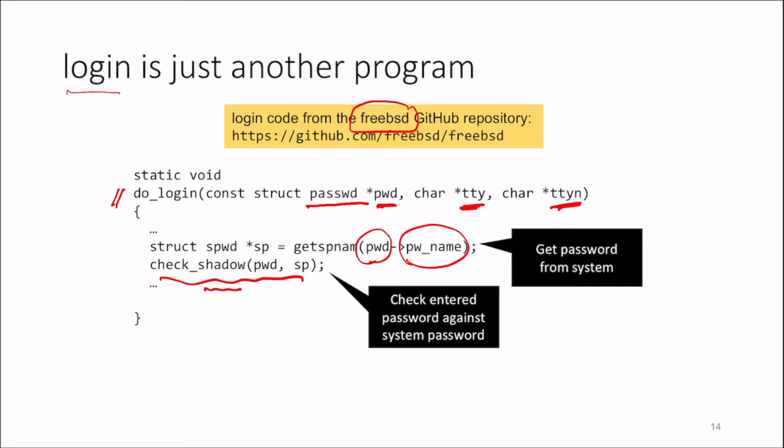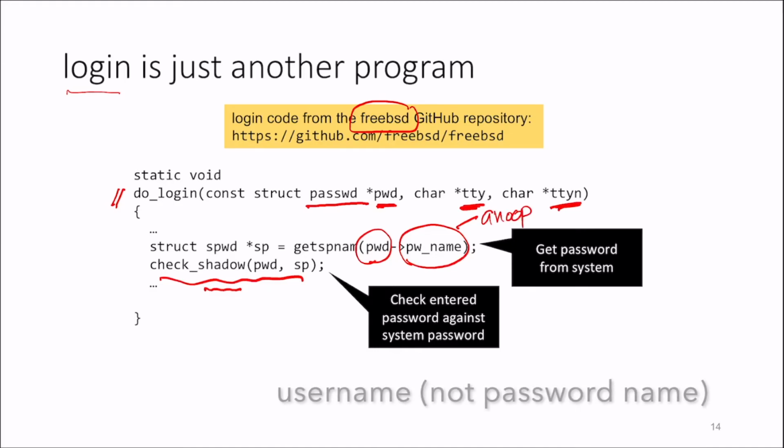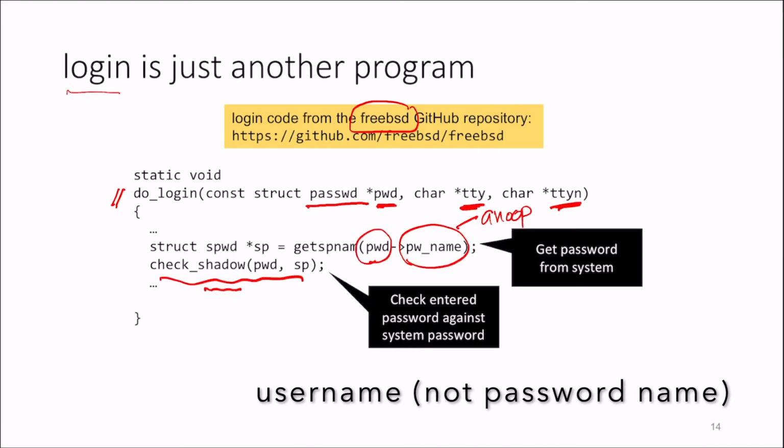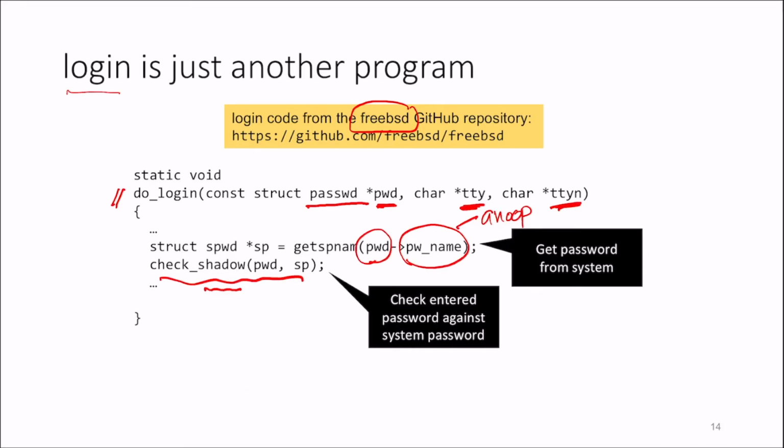It looks highly secure. However, if I wanted to get into a system, all I have to do is mess with this source code. So I could say, hey, if my user name is Anoop, then don't really check my password. Just let me log in, right? So whether you have a user Anoop in your system or not, if I could insert this into the operating system source code, then I could type in Anoop and log in to any Unix system anywhere.